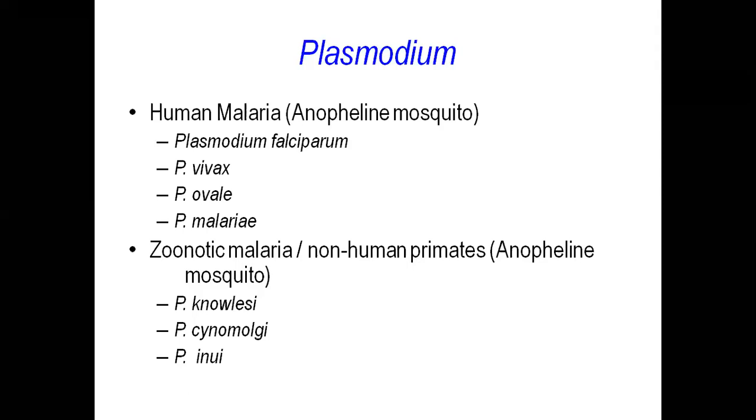These malaria parasites are transmitted by Anopheles mosquitoes. Among the zoonotic malaria, Plasmodium knowlesi, Plasmodium cynomolgi, and Plasmodium inui are some of the important ones. In India, of course, there are reports, but especially in northeastern India, whatever we diagnose